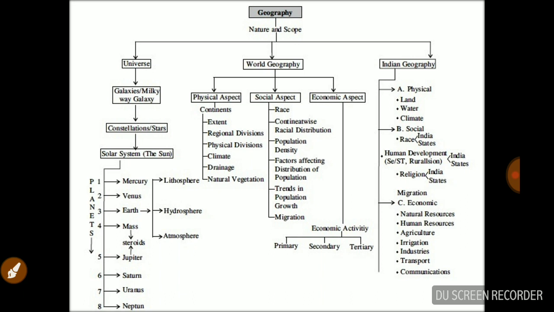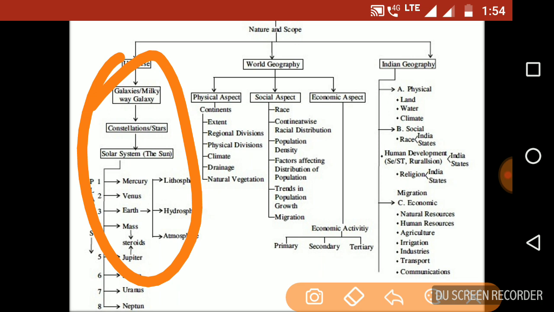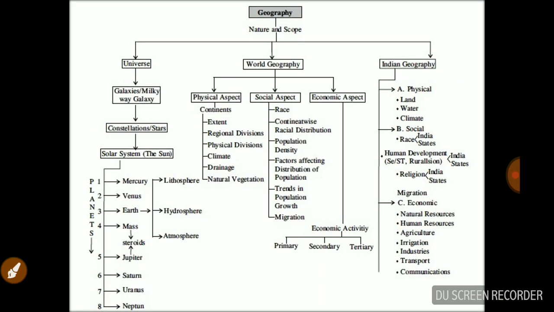Before that, we have to discuss the universe, galaxy, Milky Way, constellation, star, solar system, the planets, and on Earth there is life. So there is a combination of biosphere, that is lithosphere, hydrosphere, and atmosphere. So there is a tree on the left side. Okay, so this much of the tree we just discussed, and the next one is about world geography.